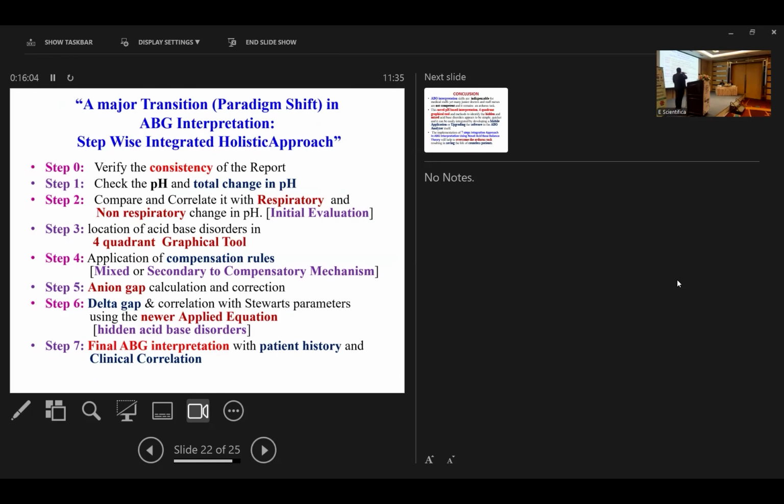So this is the major transition, a paradigm shift in ABG interpretation, stepwise. Step 0, we verify the consistency of the report. Step 1, check the pH and the total change in pH. Step 2, compare and correlate with the respiratory and non-respiratory change in pH: delta pH is equal to delta NRpH plus delta RpH. Step 3, locate the acid-base disturbance on the 4-quadrant graph. Step 4, after applying the compensation rules, identify whether it is due to a mixed disorder or secondary to compensatory mechanisms. Step 5, calculate the anion gap and correct it for changes in albumin concentration. Step 6, delta gap and correlation of the Stewart acid parameters using the newer equation. And finally, the final interpretation can be made with the proper patient history and clinical correlation.